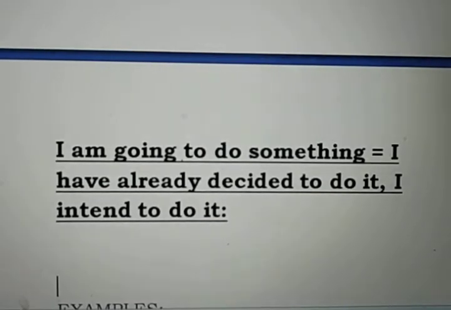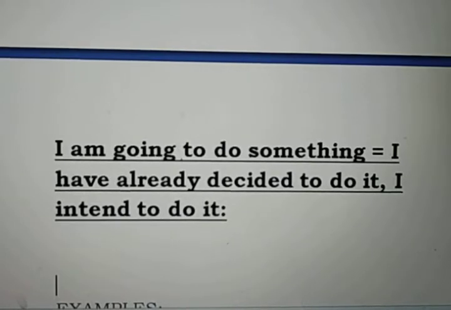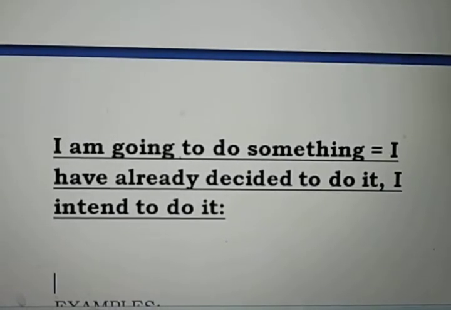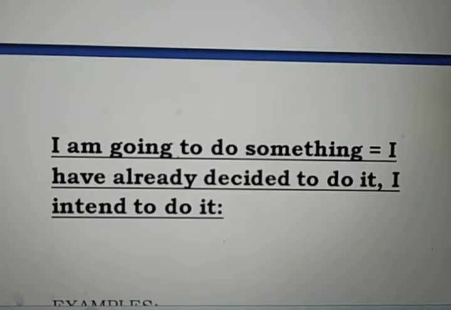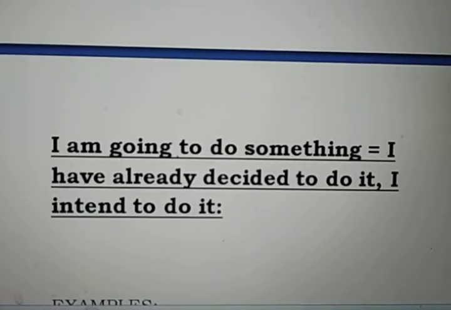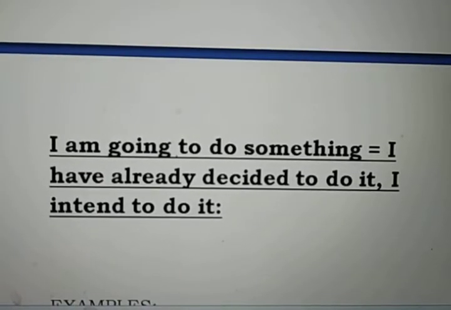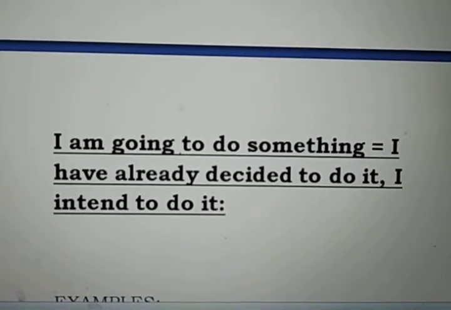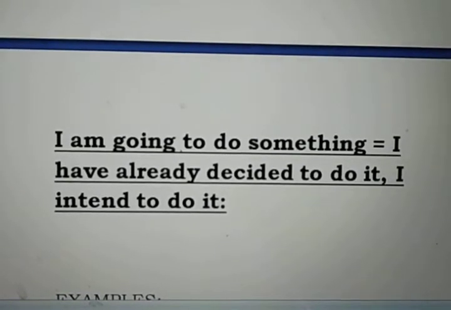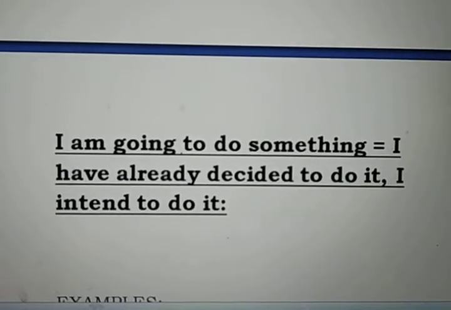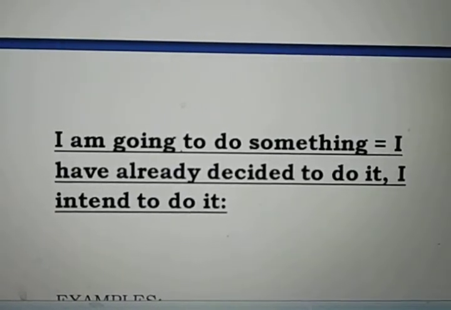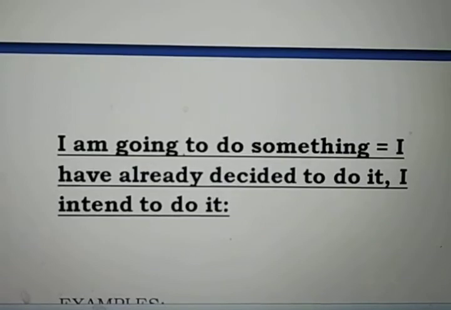Now another meaning of going to. I am going to do something. It means I have already decided to do it, or I intend to do it. Means the plan has already been decided or made, and what I intend to do, that is the meaning of I am going to do something. Now this will be clear with some more examples given below.